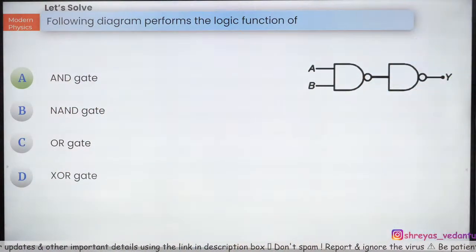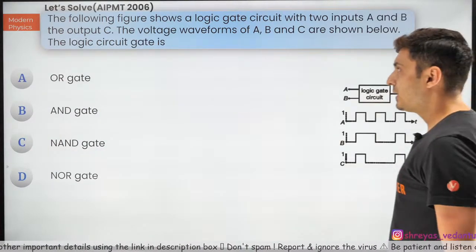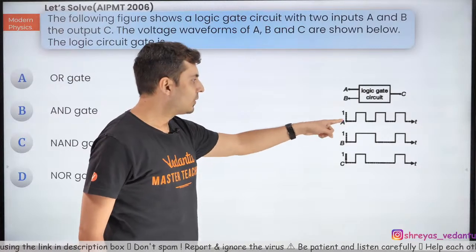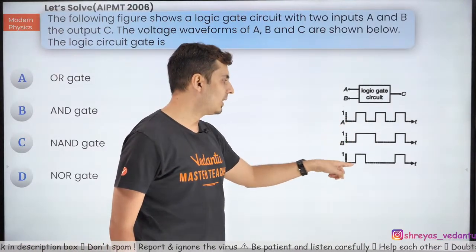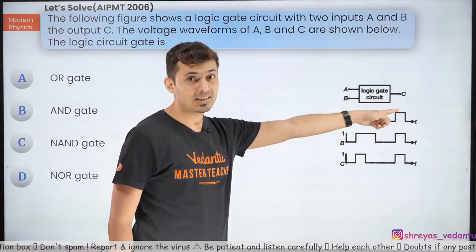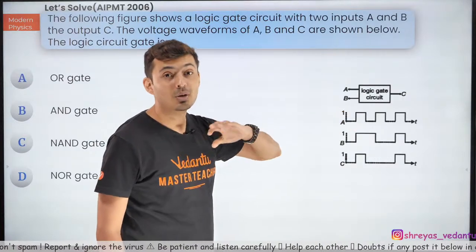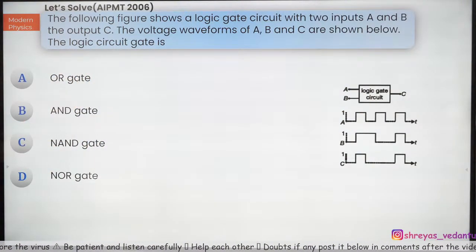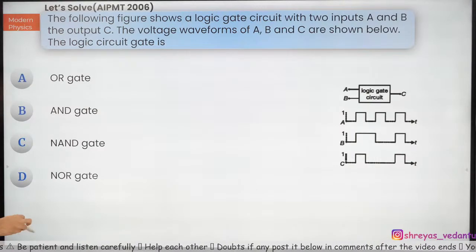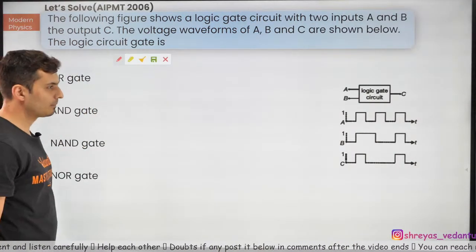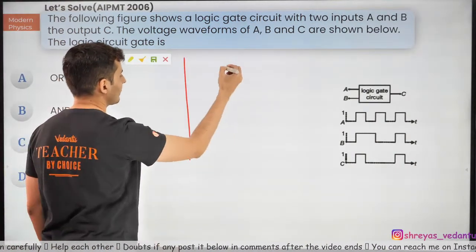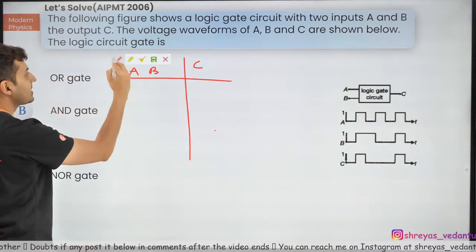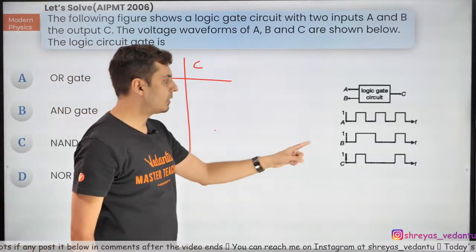Going to the next question coming up on your screen now. AIPMT 2006. There are signals given, 0, 1, 0, 1, etc. Output is also given. C is the output, A and B are the inputs. The question is, what kind of gate do you think this output resembles? Let's see how many of my warriors get this. Very, very interesting. A, B and C. Just check the inputs and the outputs.